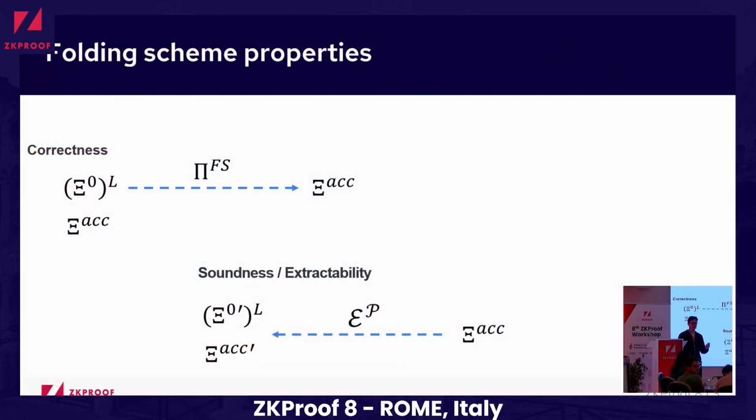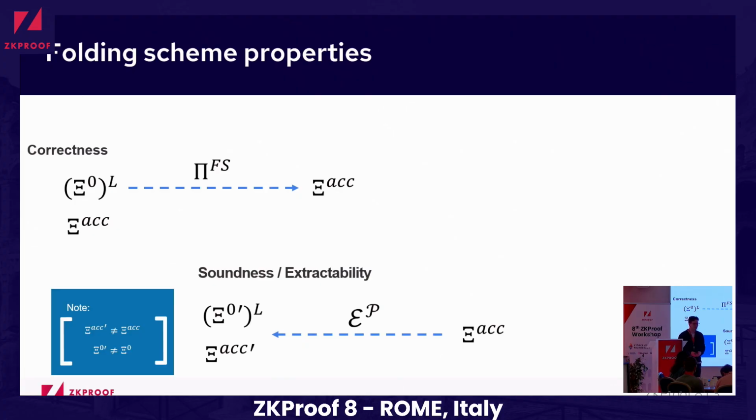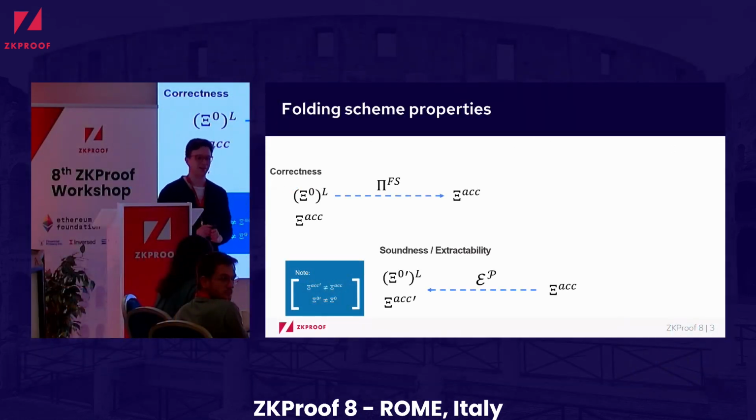Crucially, and we will take advantage of that a lot in this presentation, the relation that we are extracting is not necessarily the same relation that we started from. It can have some differences, and we will focus on the differences a lot.